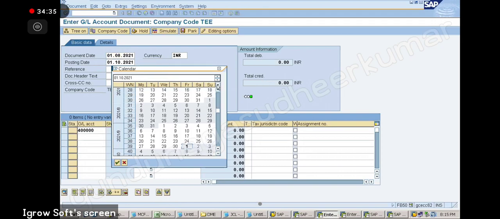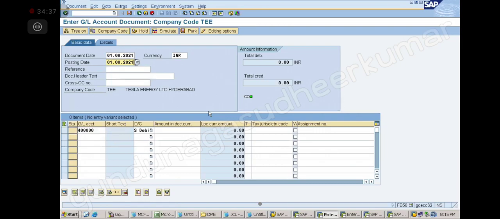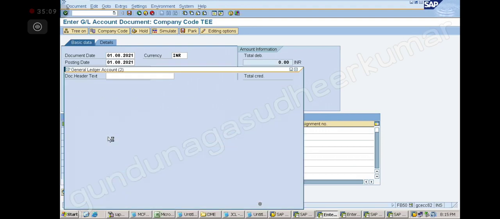Excuse me, sir. Yes. Sir, due to bad connection, I am unable to see the rent payable account, sir. Can you show me once? You are unable to see the rent payable account? Yes, sir. Liability. Yeah, I am seeing this. Okay, sir. I will show you. Thank you. So now 20,000 to rent payable account.